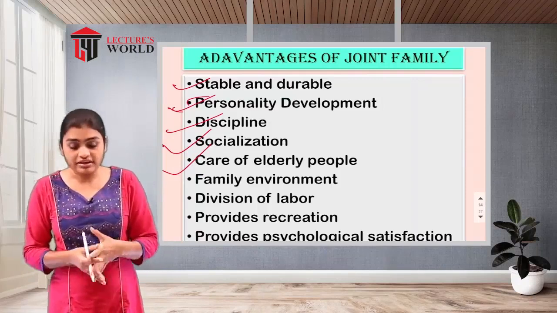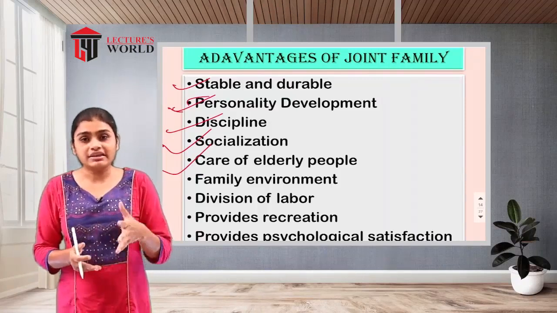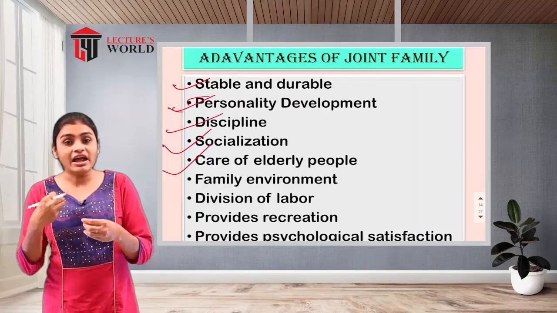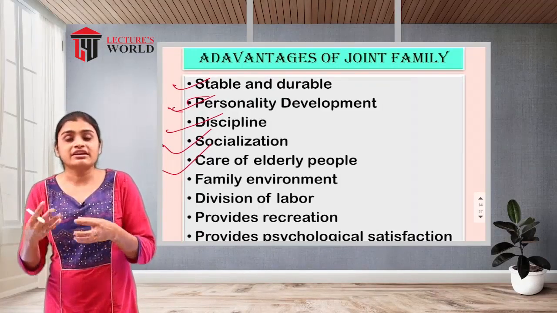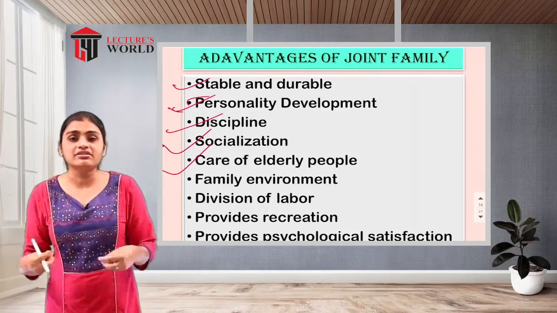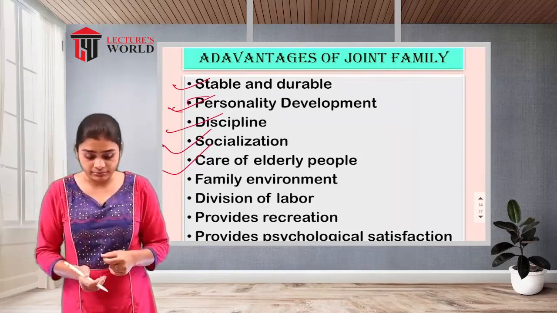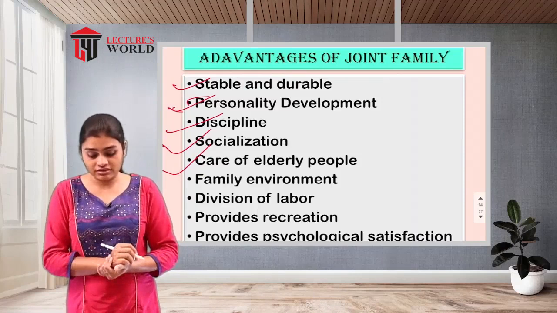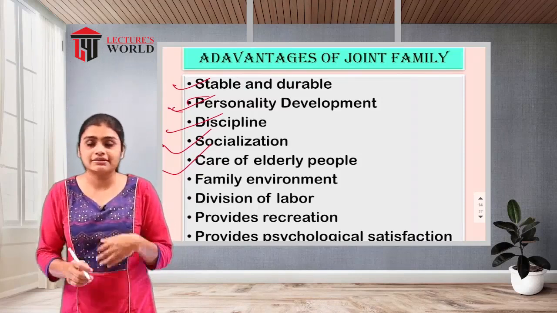So the care of elderly people will be easy in this type of family, because of the high number of family members. They can adjust their times and schedules, and they can effectively take care of their family members, mainly the elderly people in their family.